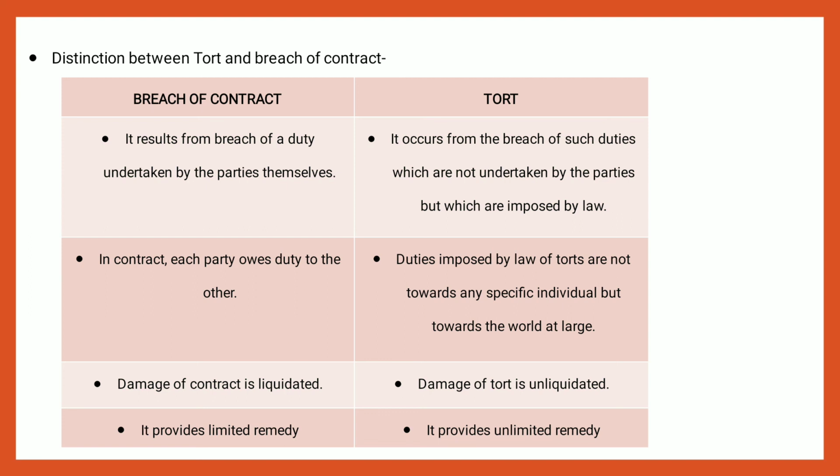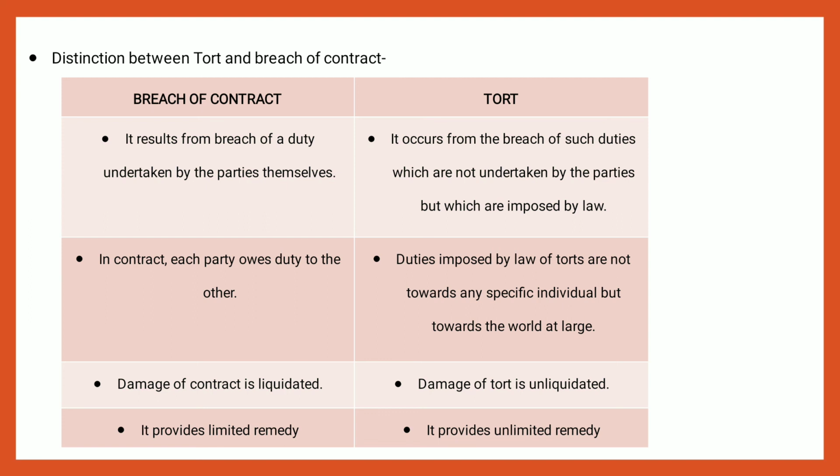In breach of contract, motive is not an essential factor. But in tort, motive is an essential factor to determine liability in the case of malicious prosecution. In the case of breach of contract, the law relating to contract has been codified, but the law relating to tort has not been codified.